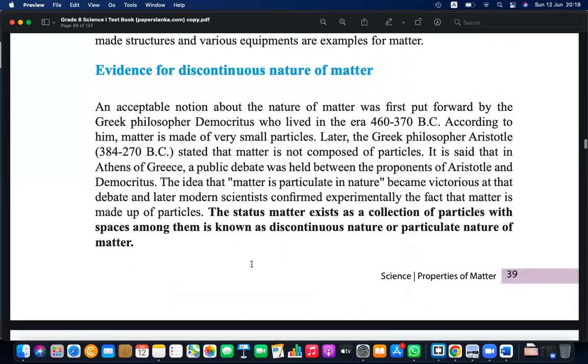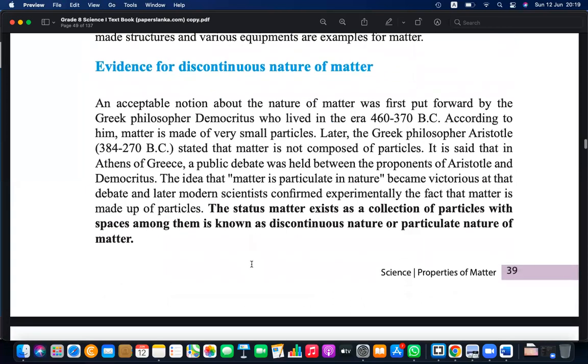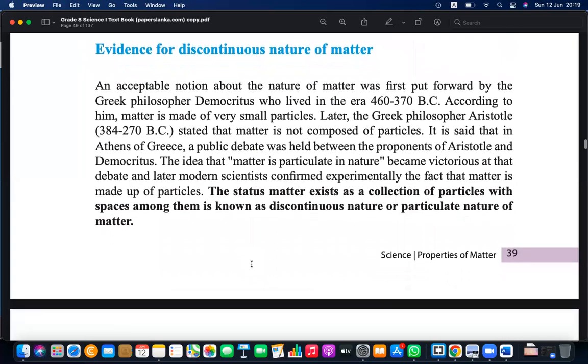Okay. Then we learn about two philosophers. One is Democritus and the other one is Aristotle. Both were arguing about this, telling various ideas about matter, but that is before Christ.